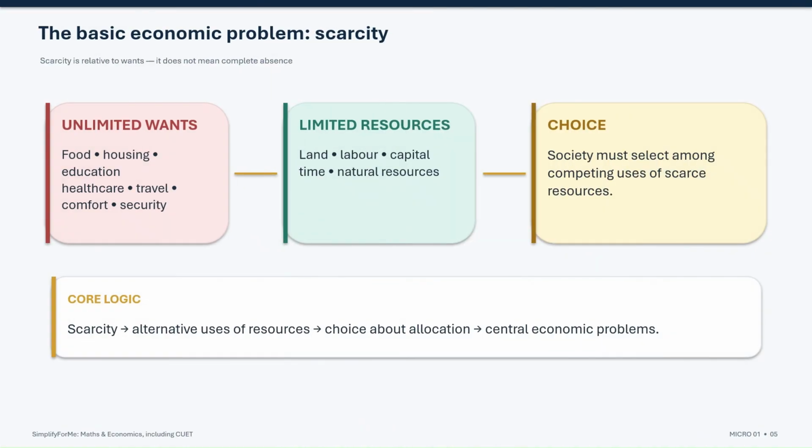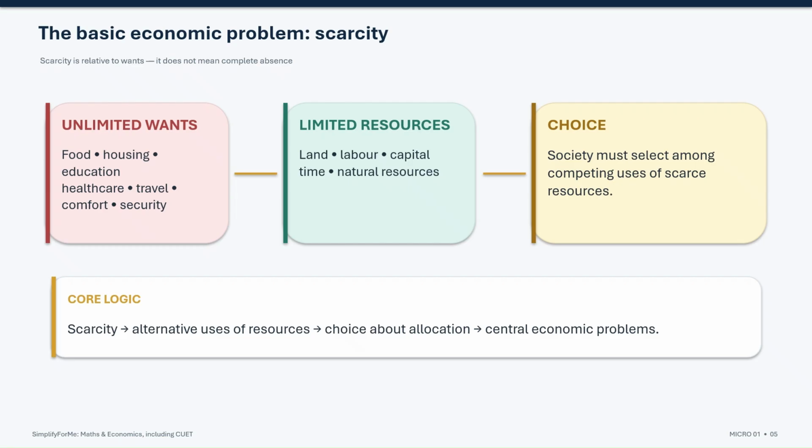Now we come to the basic economic problem: scarcity. Human wants are virtually unlimited. We want food, housing, education, healthcare, travel, security, comfort and many other goods and services. But the resources available to satisfy these wants, such as land, labor, capital and time, are limited.